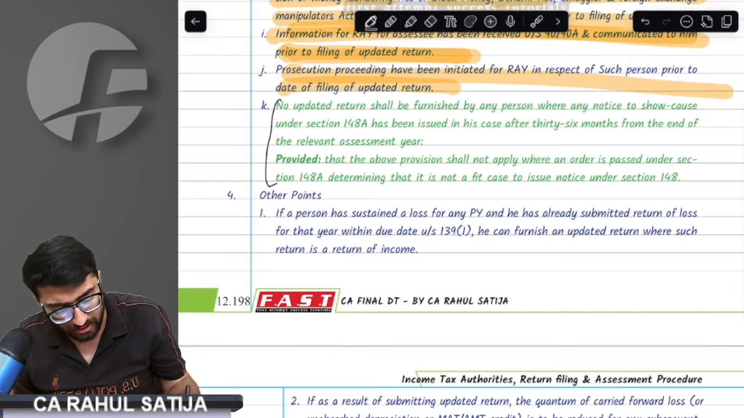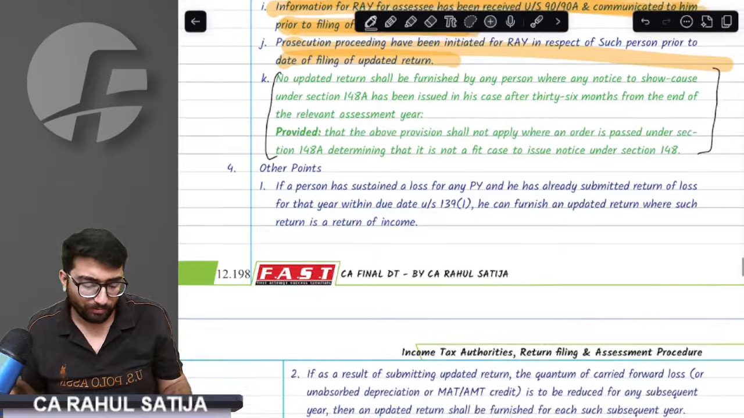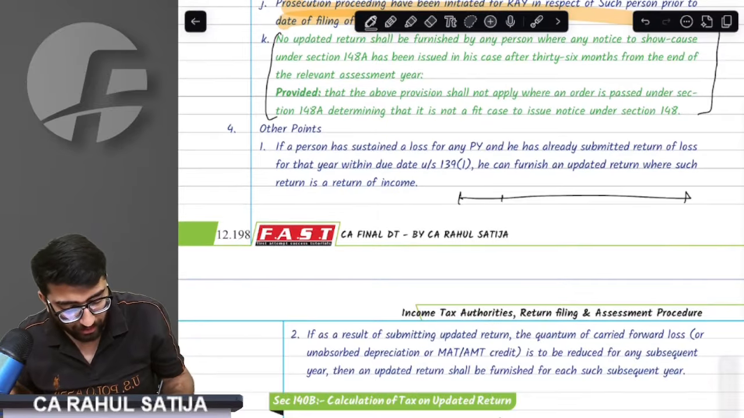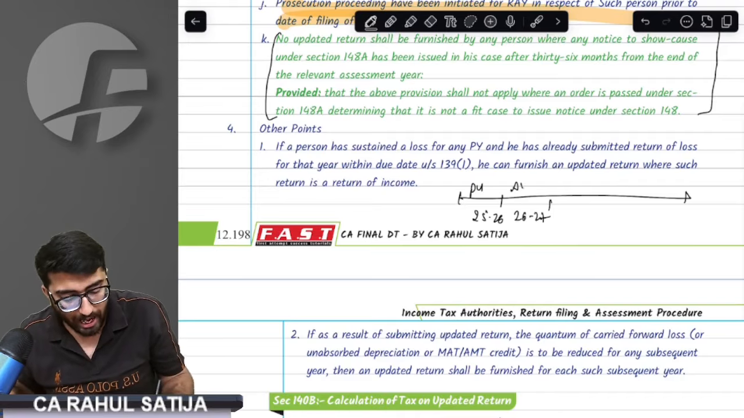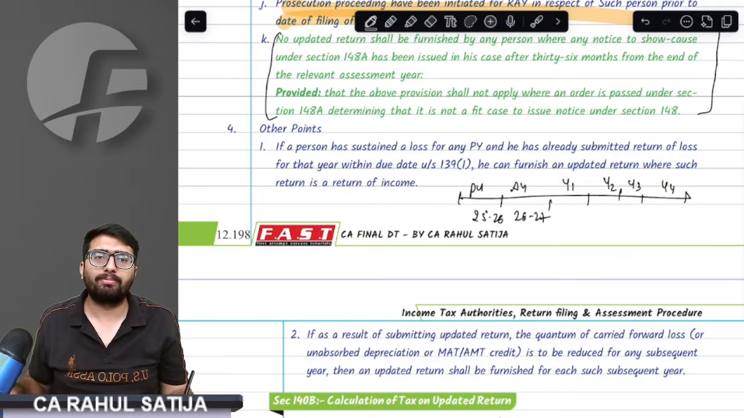Sir, very important point in this amendment. Listen to this point very carefully. For previous year 25-26, assessment year 26-27, I can file UR in year 1, year 2, year 3, year 4. These are the 4 years.